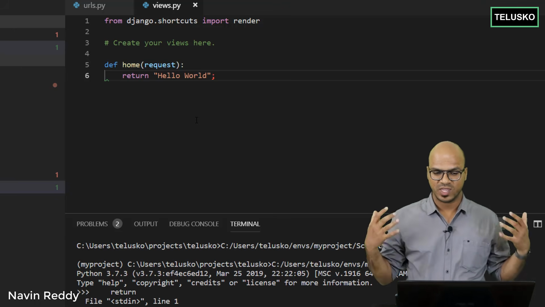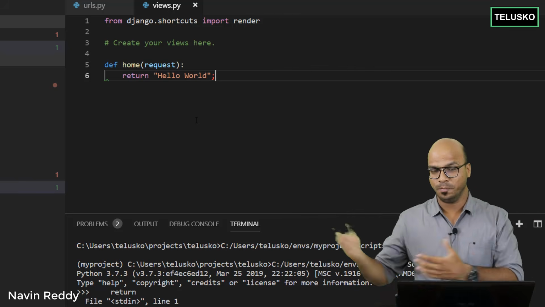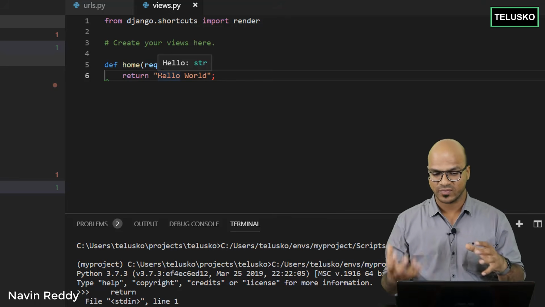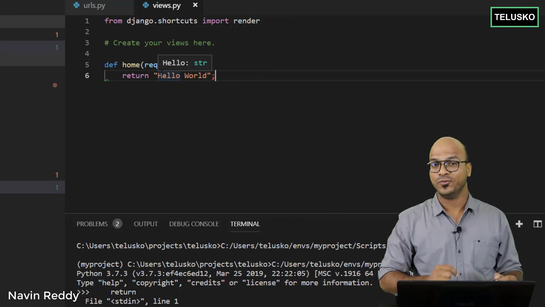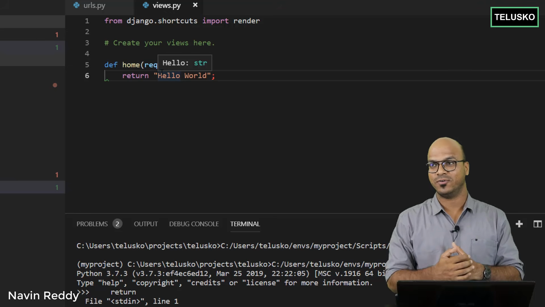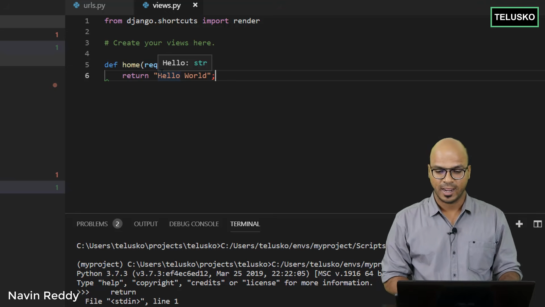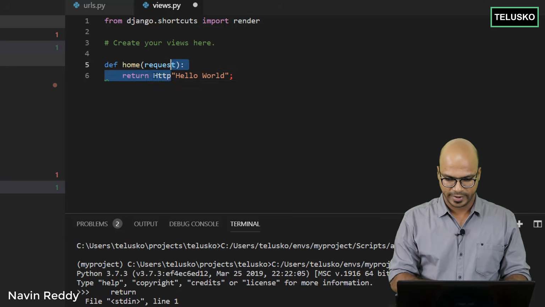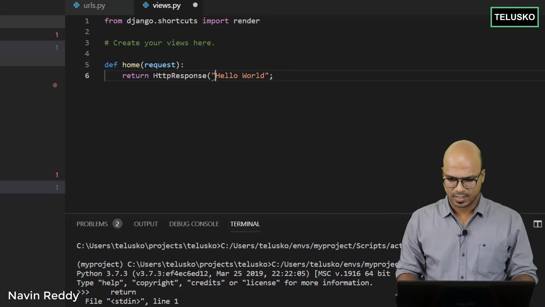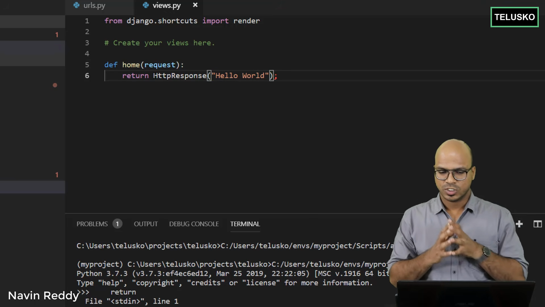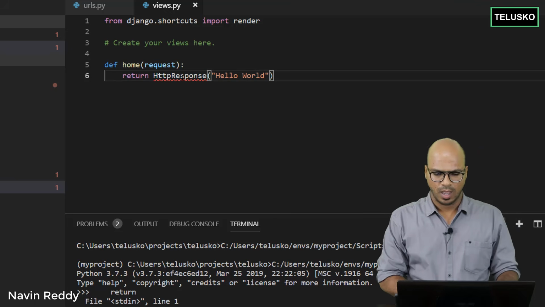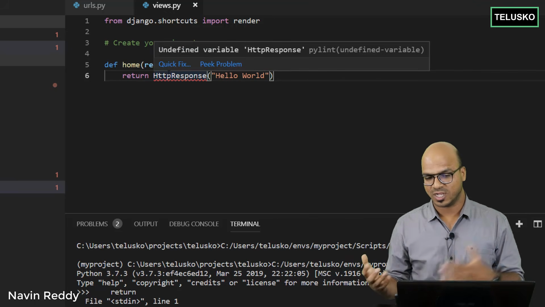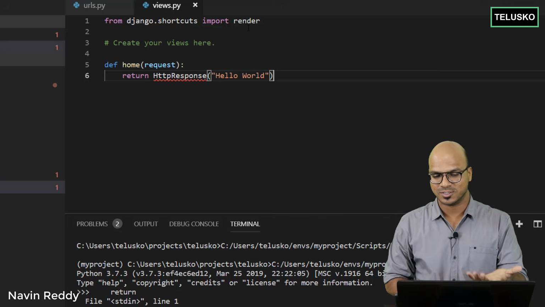So what we are saying is whenever a client requests for home or the home page, I want to return hello world. But then this will not work directly because we have to send that in a response format. If you are getting data in a request format, you have to give back in a response format. And if you want to do that, we have to use a special thing here, which is HttpResponse. Let's give a bracket here. Okay, so what we are doing now is HttpResponse. Okay, but we got an error. The error is, see, whenever we use this HttpResponse, we also have to import it, right? Because it's not imported here.